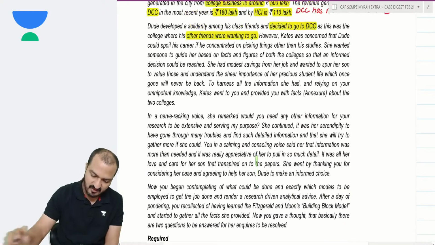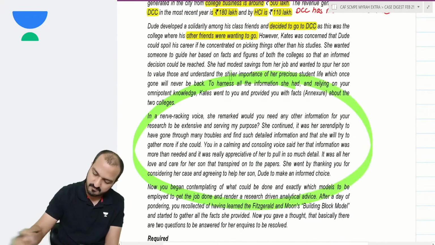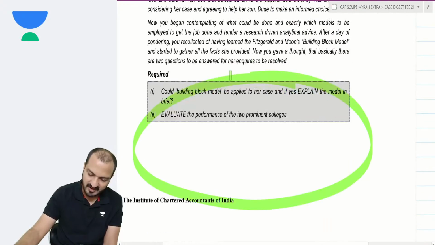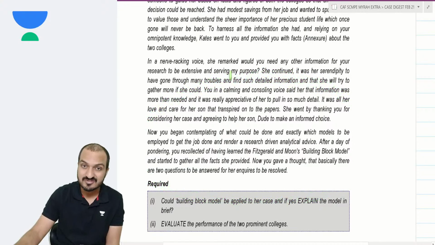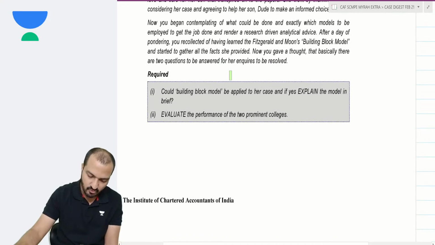Okay? Now, they have given just some story there, with high-level English and a high-level emotional story, that we are not getting into.